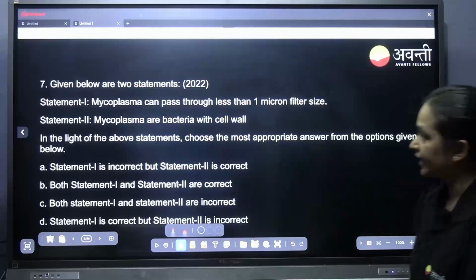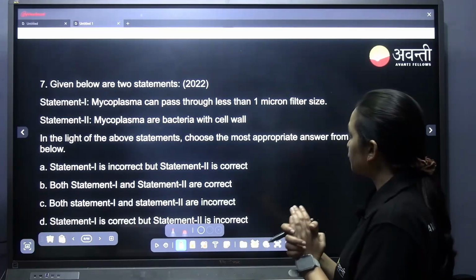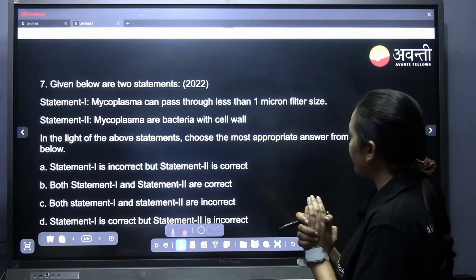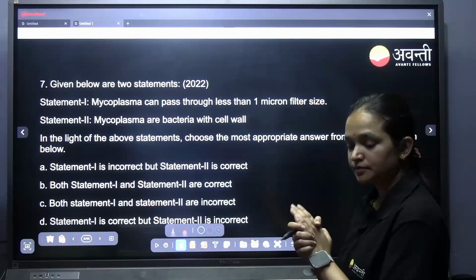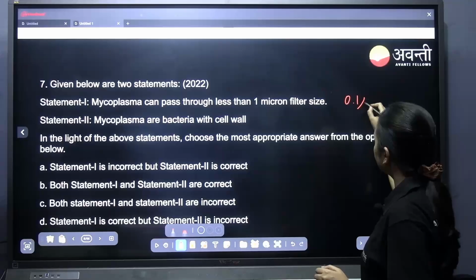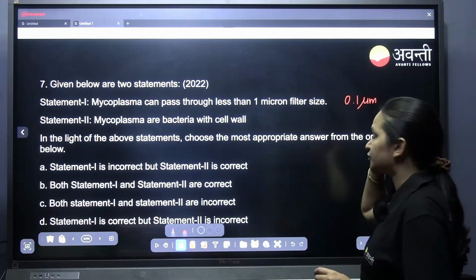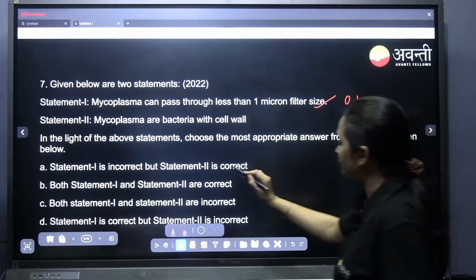Statement 1, again a statement based question. Mycoplasma can pass through less than 1 micron filter size. Is it correct? Because the mycoplasma is 0.1 micrometer. So can it pass through? Yes, it can definitely pass through. Statement 2, mycoplasma are bacteria with cell wall.